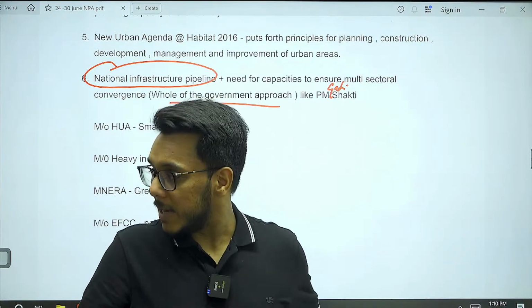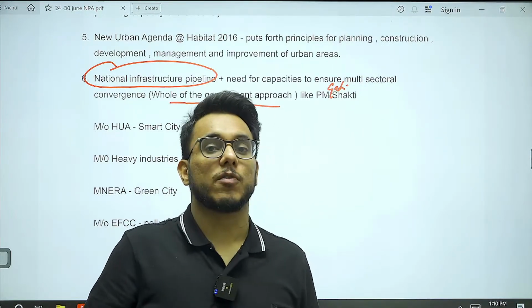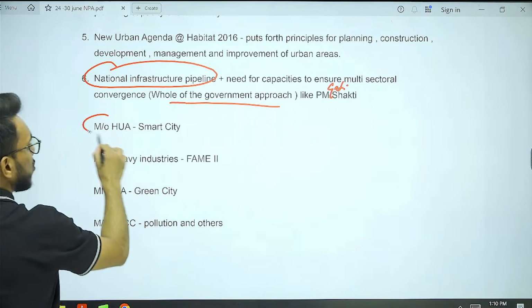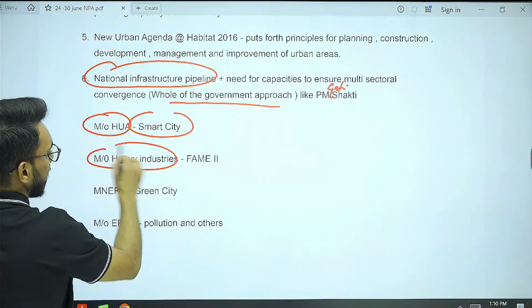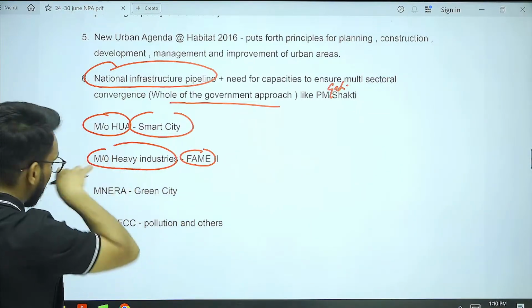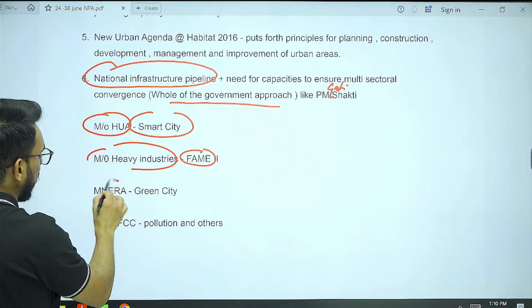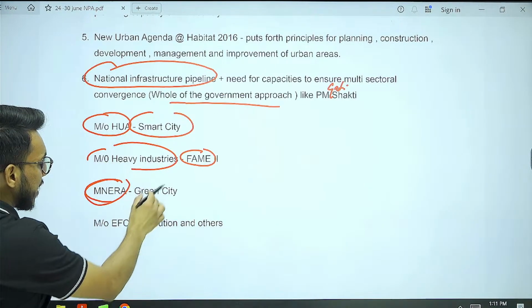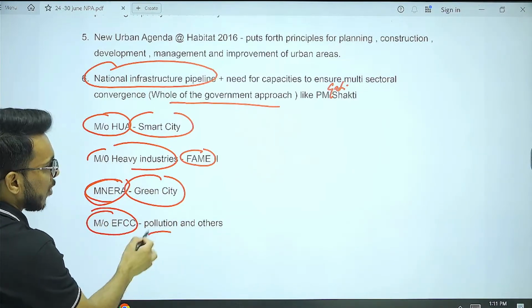In the same way, multiple ministries and departments which are responsible for improving the conditions of urban areas need to come together. You see this thing. Ministry of Housing and Urban Affairs is running Smart City. Ministry of Heavy Industries is running the FAME scheme for EV vehicles. Ministry of New and Renewable Energy is running the Green City. Ministry of Environment, Forest and Climate Change is working on pollution.